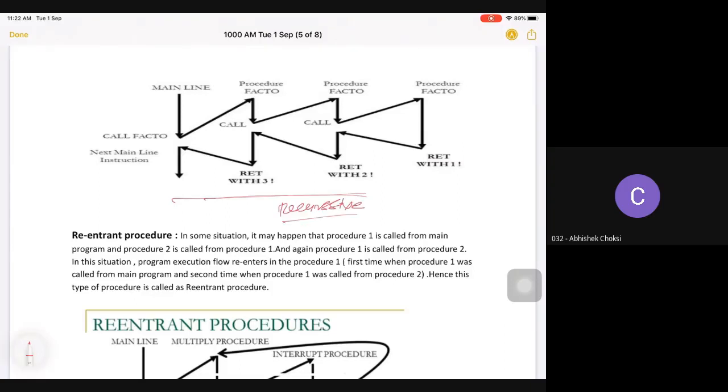Now, what is a recursive procedure? A factorial is a recursive function. You can call the same function again. It is called recursion. So if a function calls itself again, it is called recursion. Fine?